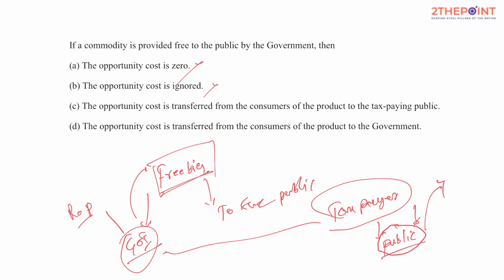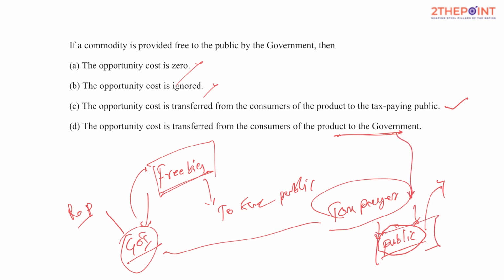Now let's look at the third option. The opportunity cost is transferred from the consumer of the product to the tax-paying public, and I think this seems to be most appropriate. And let's look at the fourth one. The opportunity cost is transferred from the consumers of the product to the government. No, in this case we cannot stop with the government, because whatever money the government spends is from taxpayer money, isn't it?